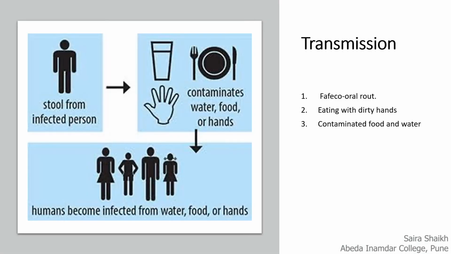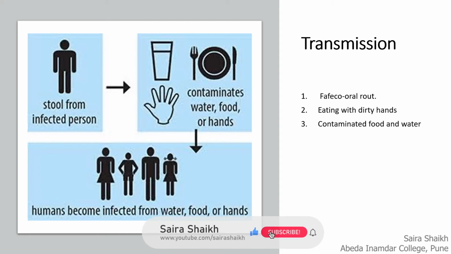Transmission means how this infection is transferred from an infected person to a healthy person. There are two routes of infection, fecal and oral. Another way a person can get infected is by eating with dirty hands, and they can also get infected because of contaminated food and water if swallowed.